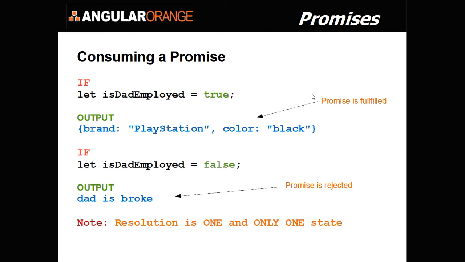Okay, so basically what we see is if is dad employed is true, we see the output: the promise is fulfilled, we see the object that the son will get. If is dad employed is false, we'll see this output: the promise was rejected. We'll see dad is broke. And I just want to point out there's only one resolution. There's one state in the resolution. It's either fulfilled or it's rejected.